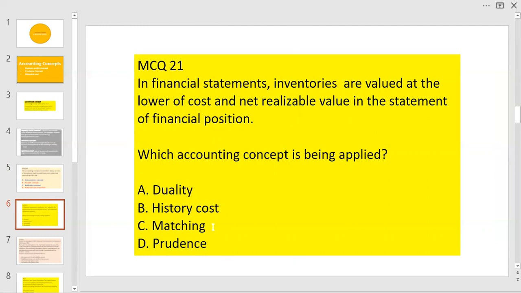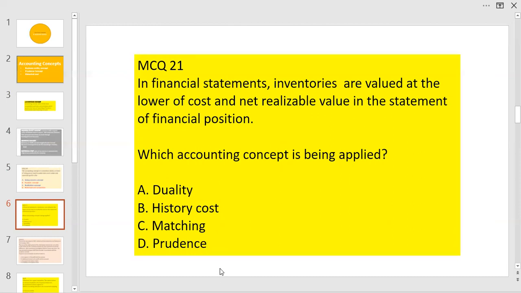For example, if you are taking income of 12 months, the expenditure also should be 12 months. It can't be different. Since none of these are answered, the answer is D, prudence, where the cost is not going to realize at its value and going to be less. So there is a loss possibility. As you foresee, you'll have to recognize as per prudence concept.